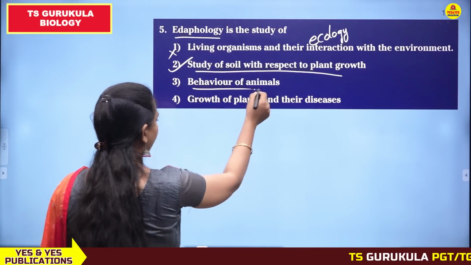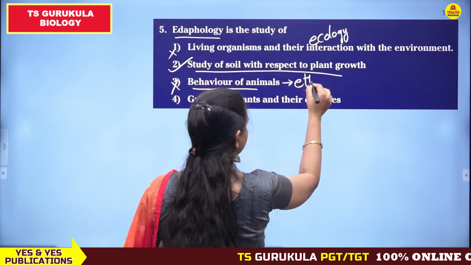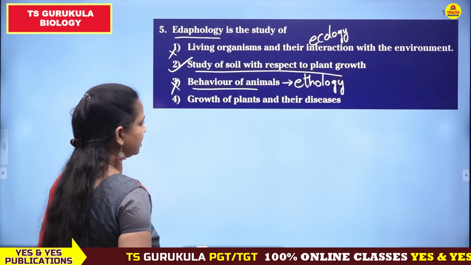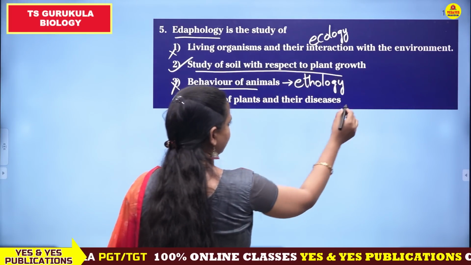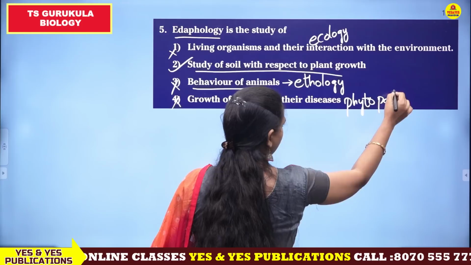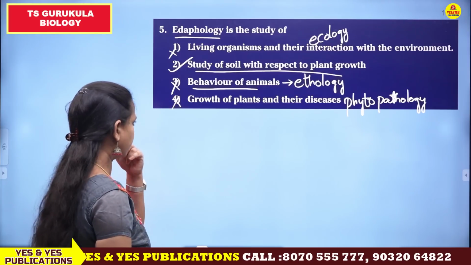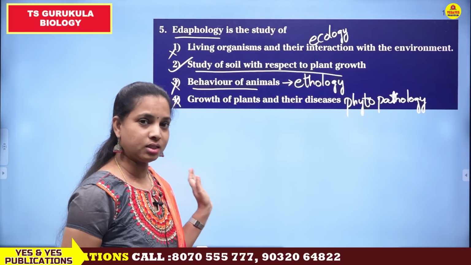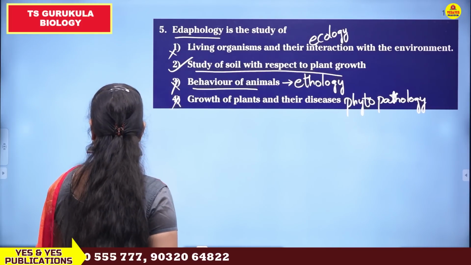Third one, behavior of animals. What do we call the behavior of the animals? The study of behavior of animals is called ethology. Okay, అండ్ ఫోర్త్ వన్ గ్రోత్ ఆఫ్ ప్లాంట్స్ అండ్ దేర్ డిసీజెస్. సో ప్లాంట్ డిసీజెస్ని స్టడీ చేసే బ్రాంచ్ ఆఫ్ సైన్స్ ఏంటి అంటే ప్లాంట్స్ అనగానే మనకి ఫైటో అండ్ డిసీజెస్ pathology. So phytopathology is the study of plants and their diseases. Okay, so manaki ikkada ichindi edaphology is related to the study of soil with respect to its growth. Second option is true and remaining all are false options. Okay, now let us see the next bit.